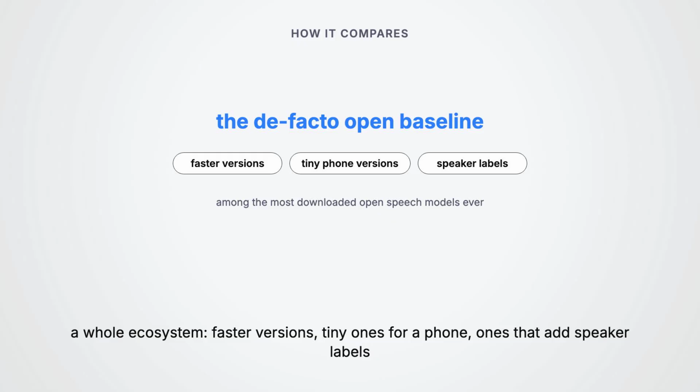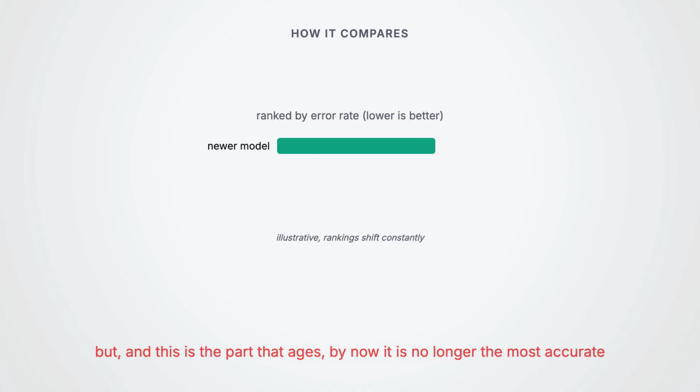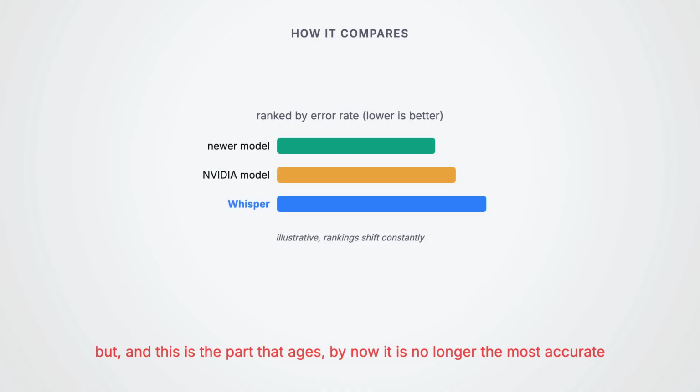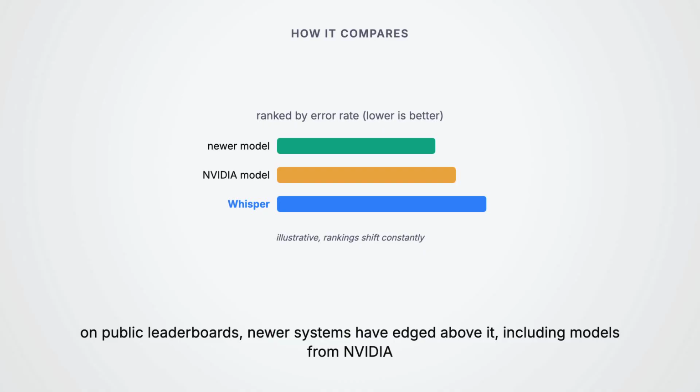As open speech models go, it is among the most downloaded ever. But, and this is the part that ages, by now it is no longer the most accurate. On the public leaderboards that rank these models by error rate, newer systems have edged above Whisper, including models from NVIDIA and others. Some far faster too, and OpenAI's own hosted models compete as well.